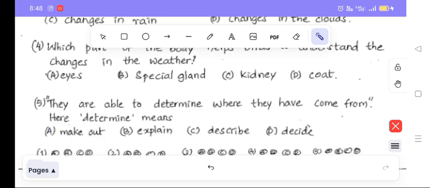See, explain. They cannot explain. They cannot describe also. Here, decide is also a little bit near in meaning to determine, but make out will be exactly suitable for that one. Okay, they are able to make out where they have come from. Okay, they can know from which place they have come from.